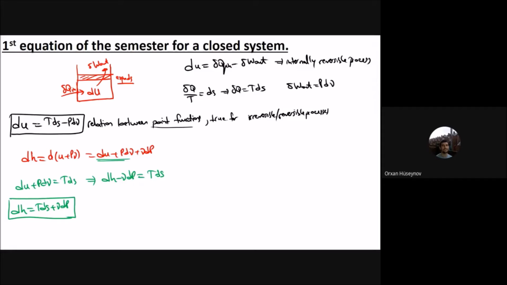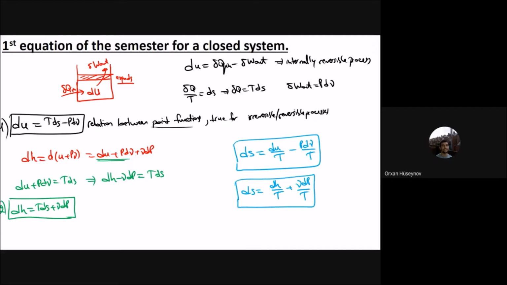The first equation is that du is T ds minus P d nu, and the second, dh is T ds plus nu dP. And this one is the second important equation. But I can write these equations in terms of the entropy difference, and the entropy difference ds is equal to du by T plus P d nu by T. This is the first one. And the second one is that ds is dh by T minus nu dP by T. This one is the second.